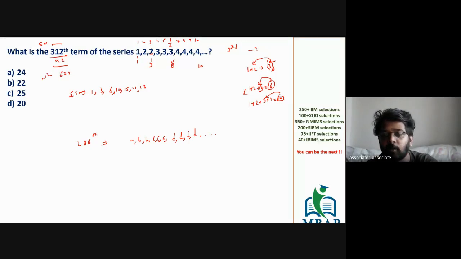What was the second step? The second step is to find a value which is n square. Find the nearest perfect square to 624. What is the nearest perfect square to 624? It is 625. The value of n will be 25. If the value of n is 25, then sigma n will become 25 into 26 by 2. Right? 625.